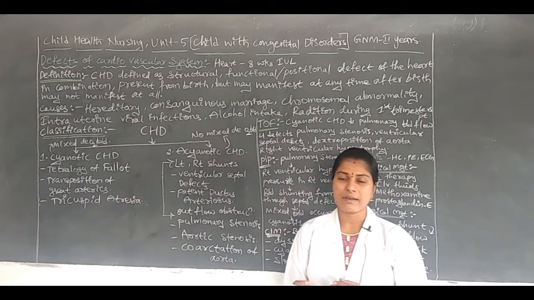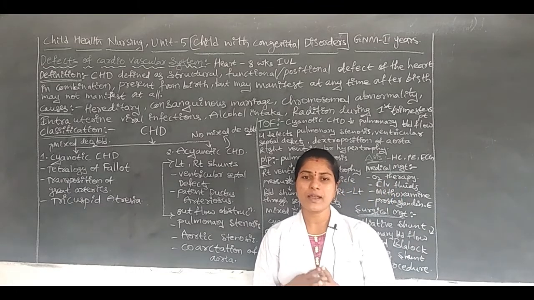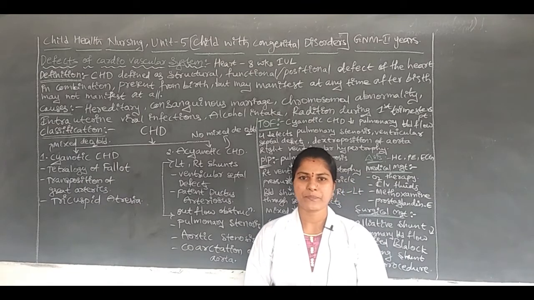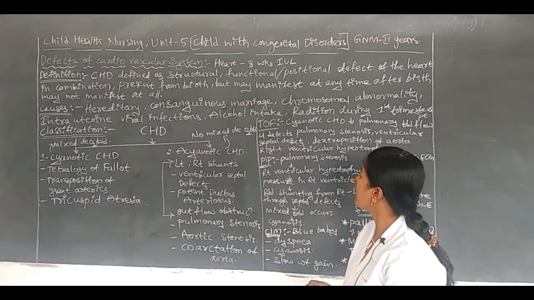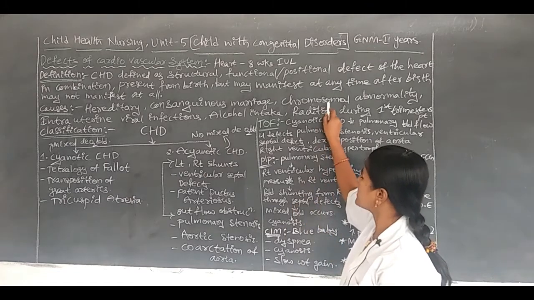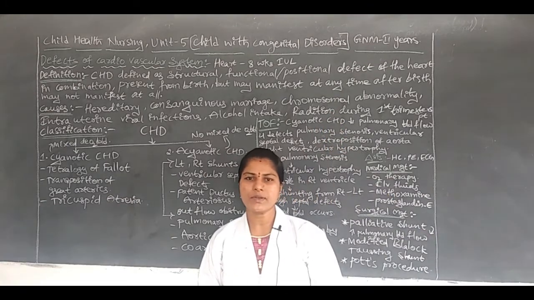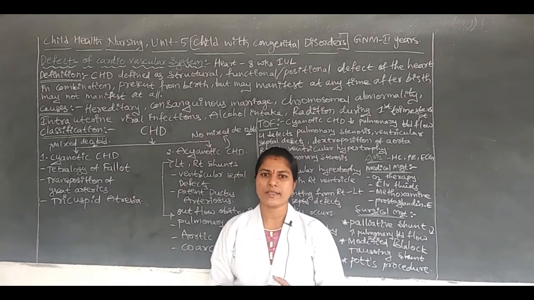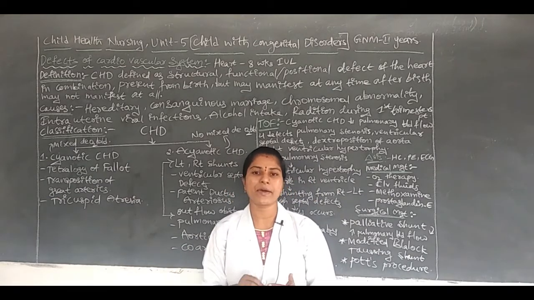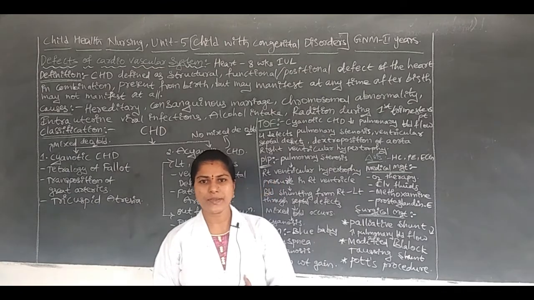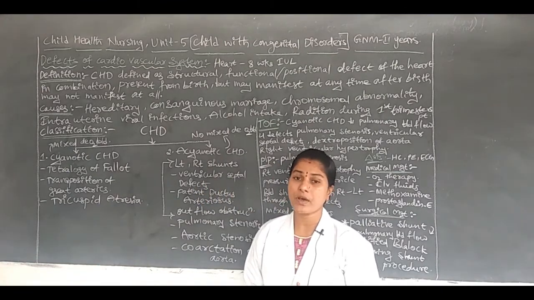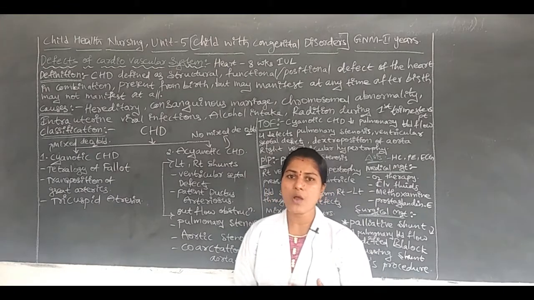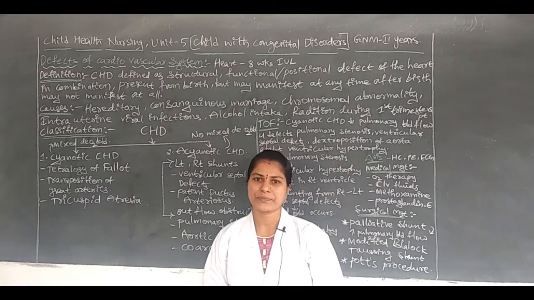Because of consanguineous marriages, the children may have CHD. Another reason is chromosomal abnormalities, where the chromosomes have some abnormality in their structure, function, or number. The number may be decreased, or their structure or function may be abnormal. Due to that, the children may have CHD.